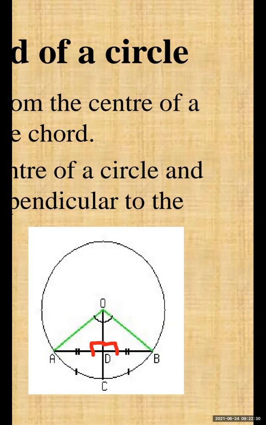By using the Pythagoras theorem, we have solved many examples to find the length of the chord, to find the perpendicular, or when the perpendicular and chord are given, you have to find the radius. So this is the most important property of the circle.